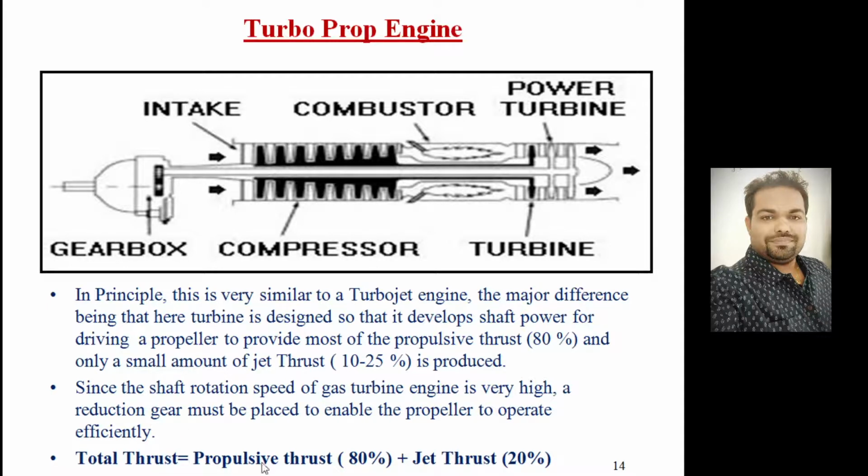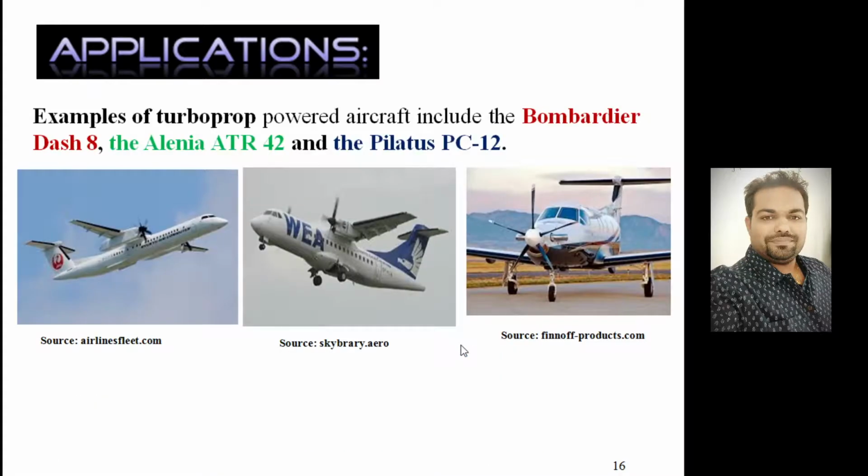So the total thrust will be the propulsive thrust generated by the propeller plus the jet thrust generated by the core jet engine. This is called the total thrust. How is the propeller generating thrust? The propeller is expanding the gas from inlet to outlet. This is called cold thrust, and this is called hot thrust, which is generated from the hot exhaust gases.